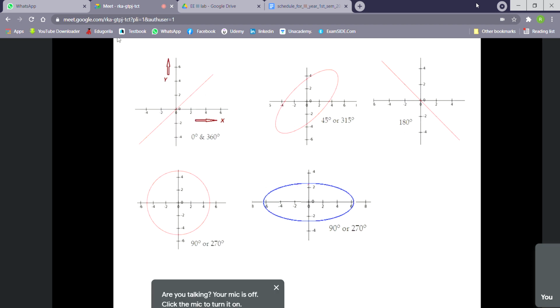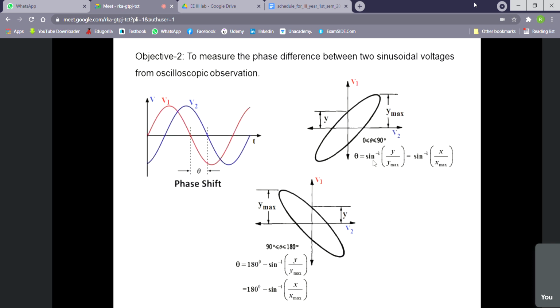So obviously, for 0 degree, there will be no y, or it will be 0. So the Lissajous pattern will be like this. For 45 degree, it will be like this. The value will be 1 by root 2. For 180 degree, the intercept will be negative, in the second and fourth quadrant. So this will be this. And for 90 degree, obviously, y max and y will be the same.